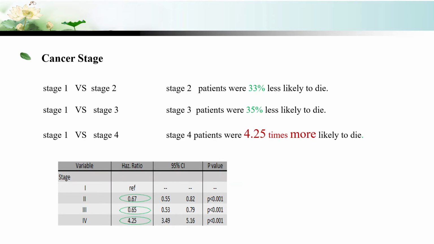For cancer stage comparison, we compared stage 2, 3, 4 patients with stage 1 patients. Stage 2 patients were 33% less likely to die, and stage 3 patients were 35% less likely to die. And stage 4 patients were 4.5 times more likely to die than stage 1 patients. That was a much higher risk for stage 4 patients.